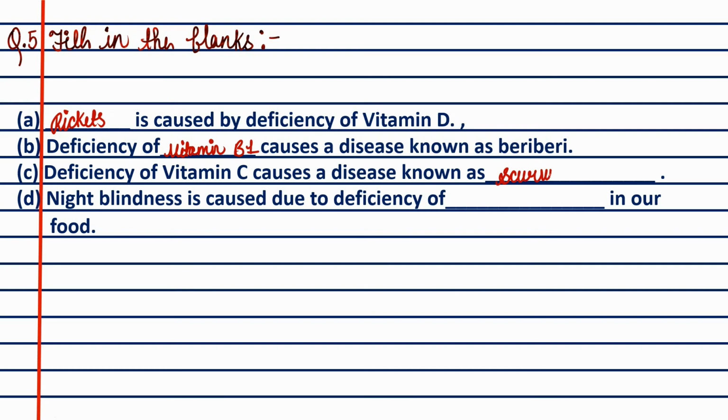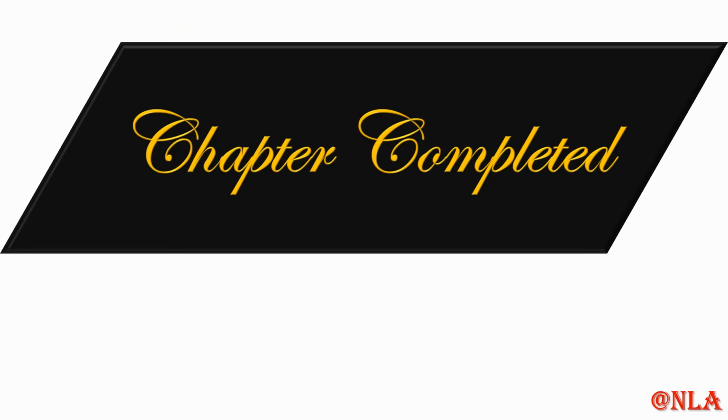And if you want to know the definition of these, why they cause it, you should watch the videos. Night blindness is caused due to the deficiency of vitamin A in our food. So this was the last question.